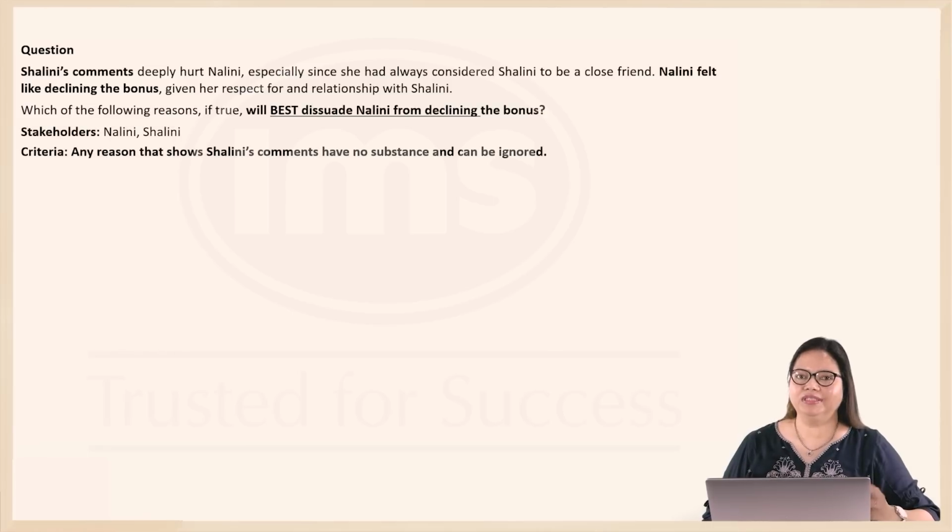Now, let's look at who the stakeholders are. There is Nalini and Shalini. What is the criteria that you look for? Any reason that shows Shalini's comments have no substance and can be ignored, because anything that proves Shalini's comments as not valid, as hollow, that will make Nalini go ahead and accept the bonus. She will not decline the bonus. So you have to choose a reason that will convince her that Shalini's comments can be ignored and she can go ahead and accept the bonus.